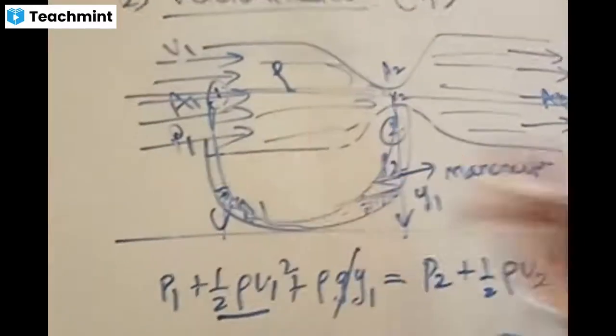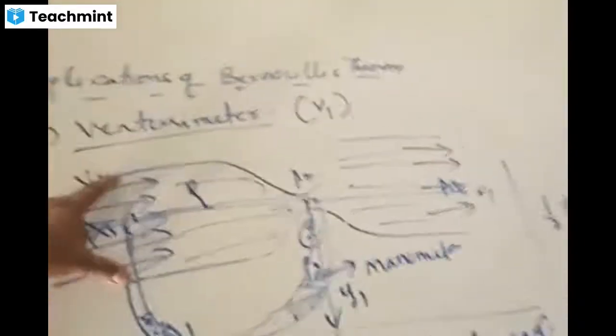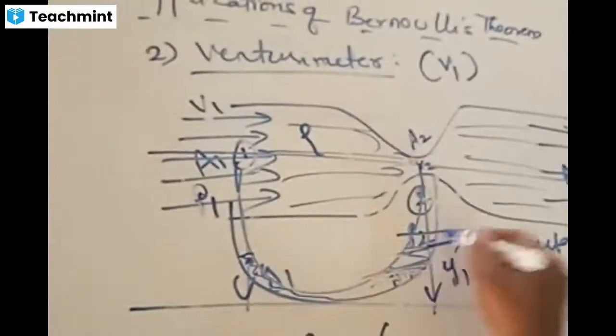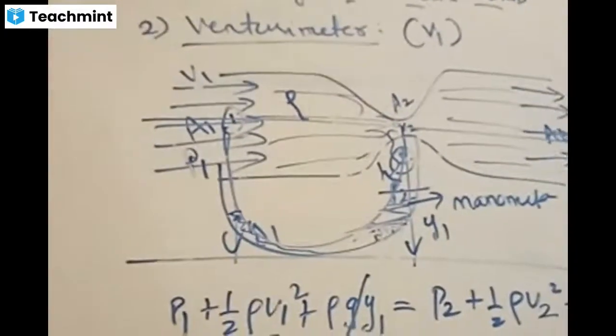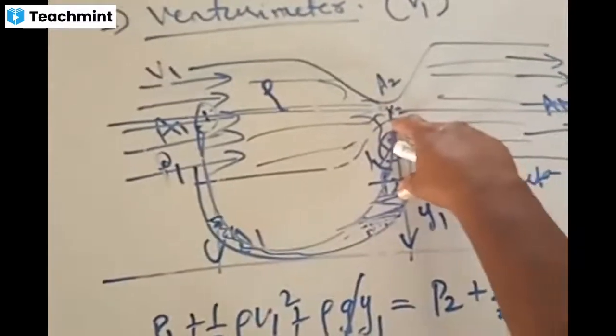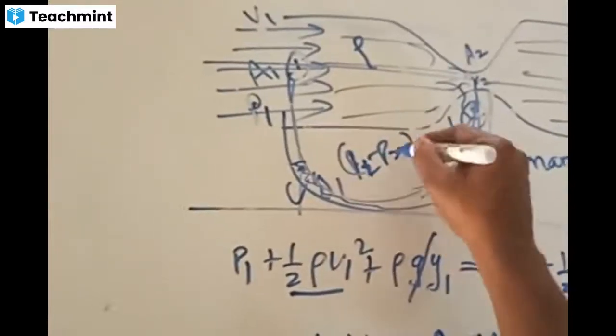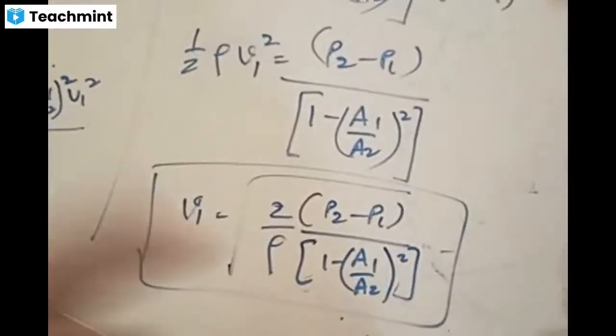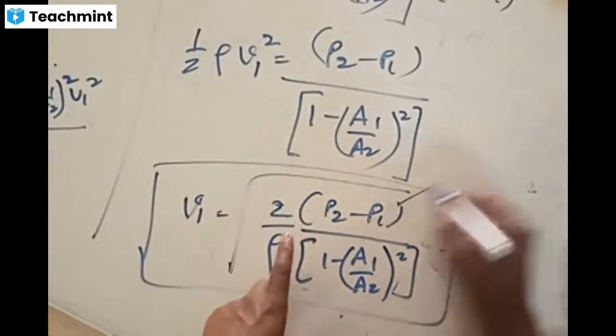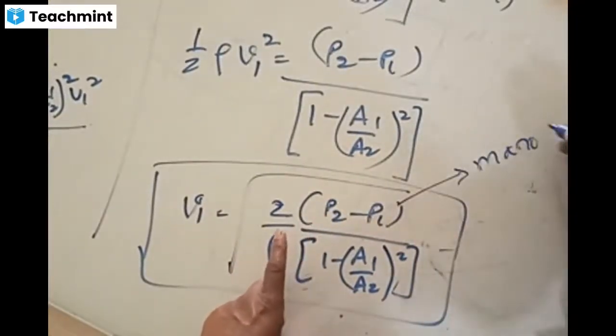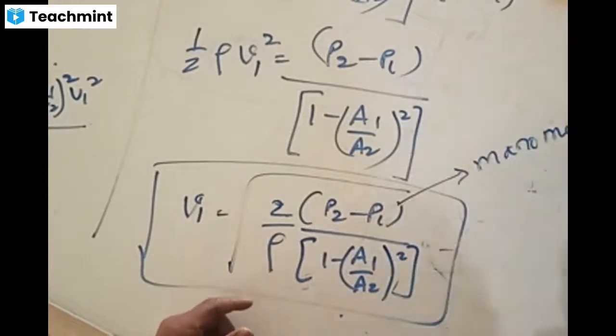But once there is a pressure difference, P1 and P2 are different. The moment you connect here, the mercury is going to adjust, thereby giving rise to a certain height. This height value in the mercury manometer indicates the pressure difference. P1 minus P2 or P2 minus P1 is equal to the pressure difference, given by H. Is it clear how to determine P2 minus P1? P2 minus P1 can be determined in a Venturi meter by using a device called a manometer.